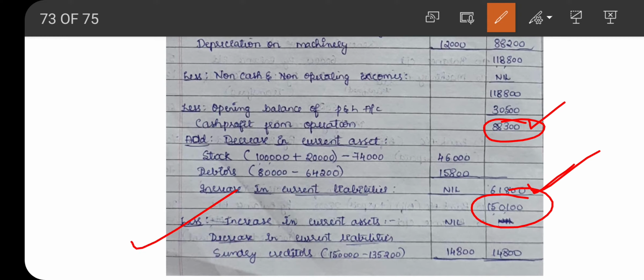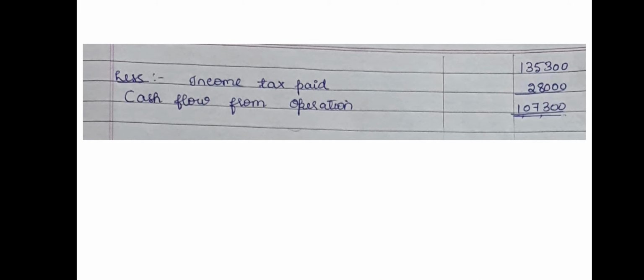Less increase in current asset. There is no current asset that has been increased. Then decrease in current liability: sundry creditors have decreased by 14,800. So 1,50,100 minus 14,800 will be 1,35,300.